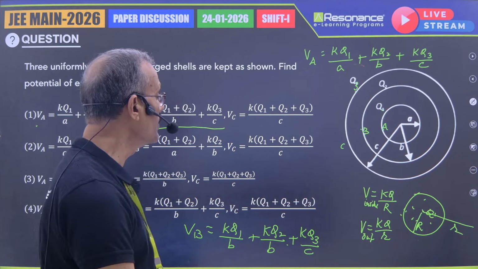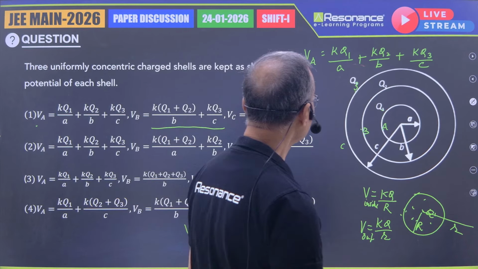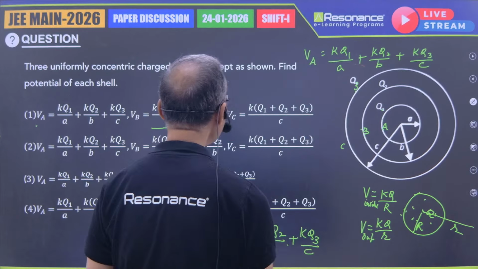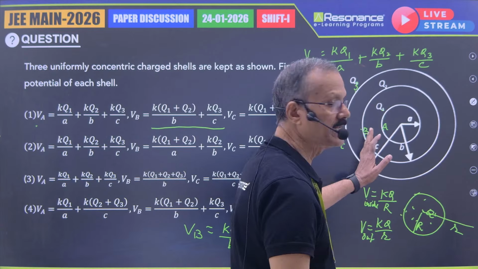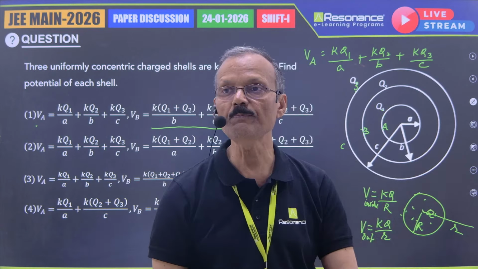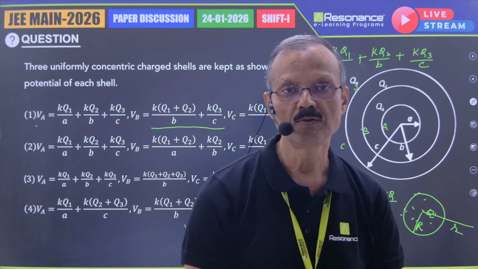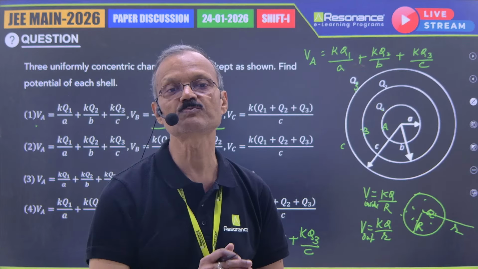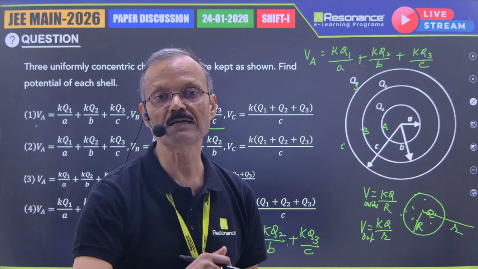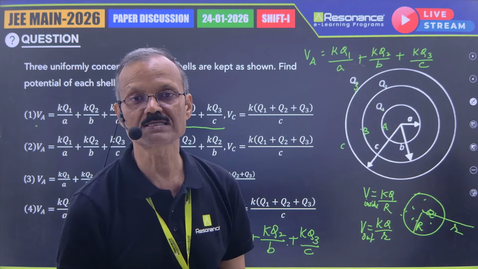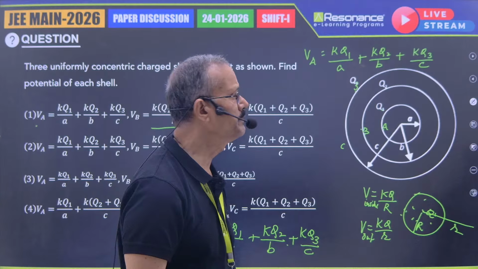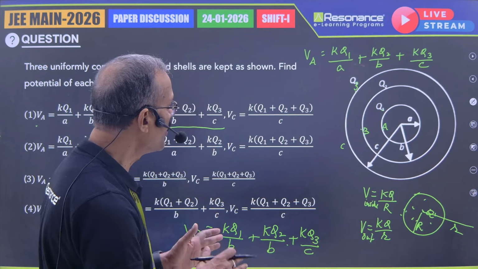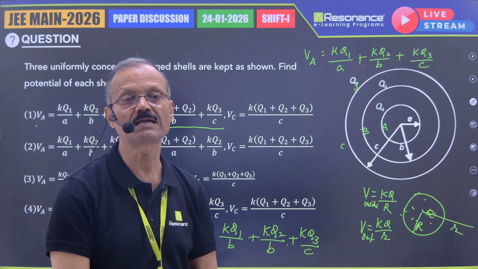And now let us go for electric potential at C. For C, the first two shells are inside, means point C on the third one is completely outside the first and second shells. So for this particular problem, you can consider all the charges to be concentrated at the center.